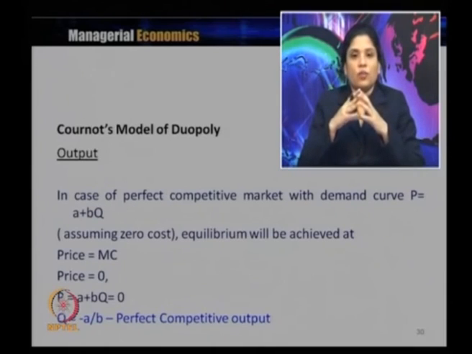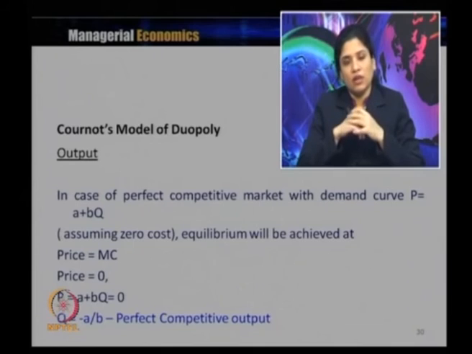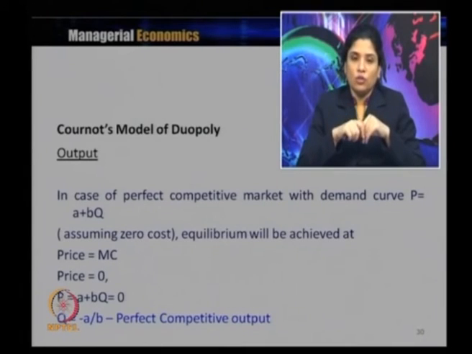Now, if it is a case of a perfect competitive market with a demand curve P is equal to A plus BQ, assuming 0 cost, equilibrium will be achieved where price is equal to MC. So, price is equal to 0.